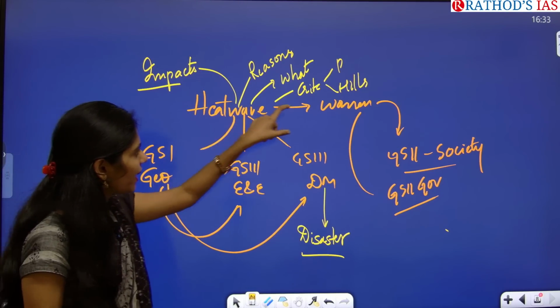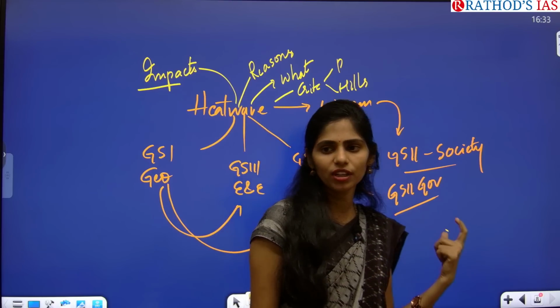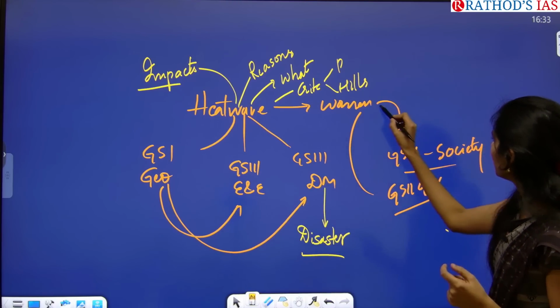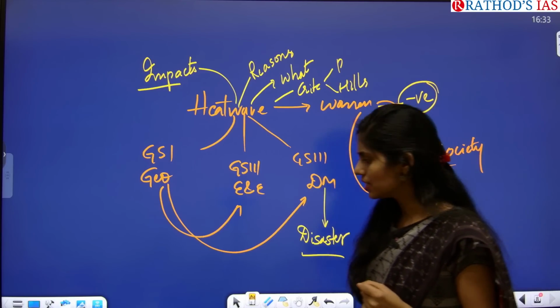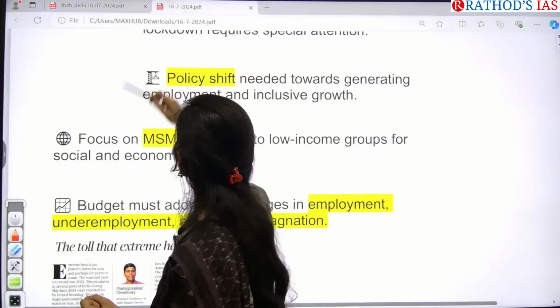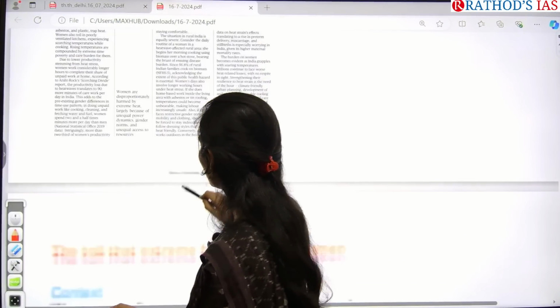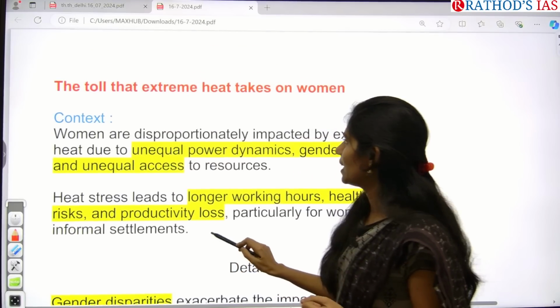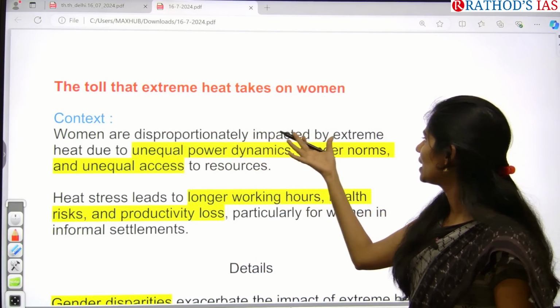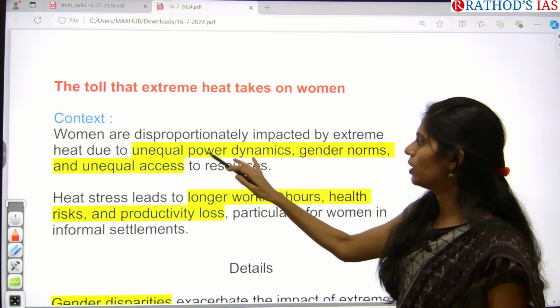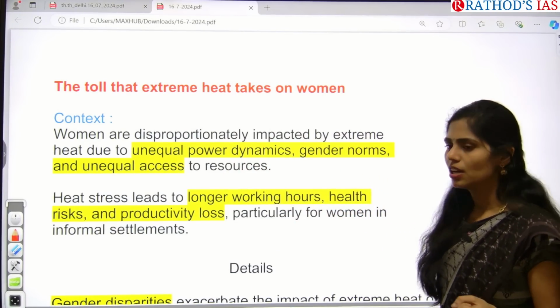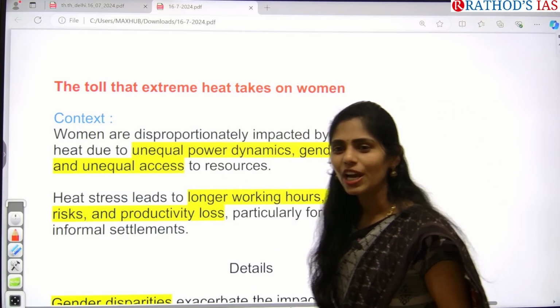And if you connect with women, how this heat wave is having a negative impact on women. Clear? So these are the things that you have to see. Okay, so what is the context? Context says that women are disproportionately impacted by extreme heat, because there is unequal power.